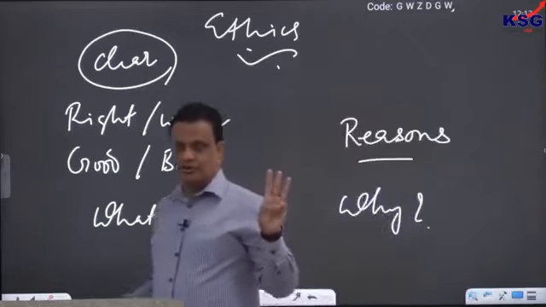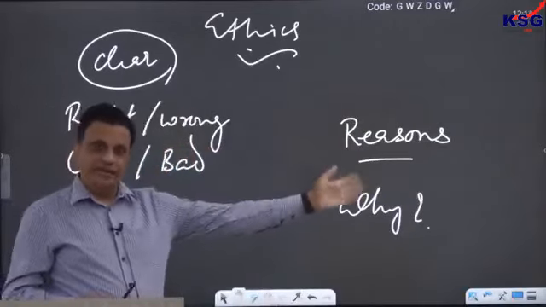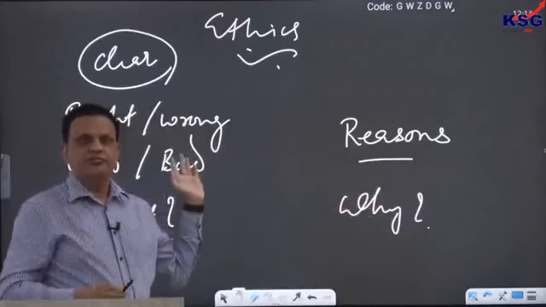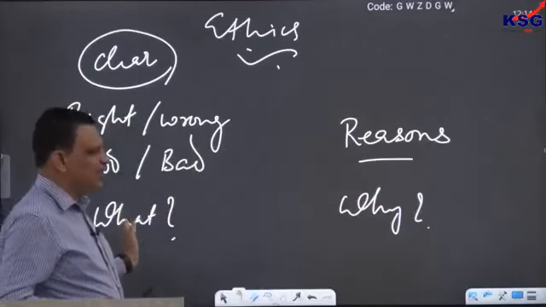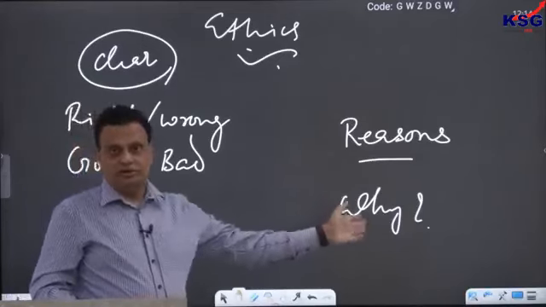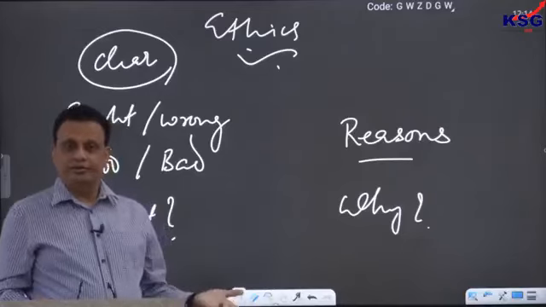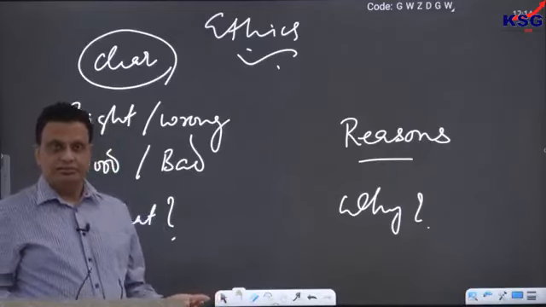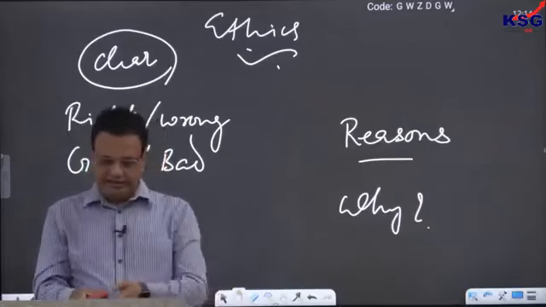There is a third question also: how to do the right, which we will discuss in the psychology class. That is more of a science question rather than an ethics question. So there are two important questions that we need to ask and answer. What is right or wrong? Why is it right or wrong? Understanding that is the ultimate purpose of studying ethics as a subject. So that is how we define ethics as such.